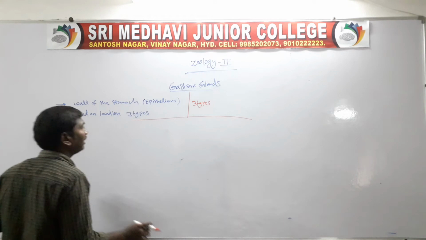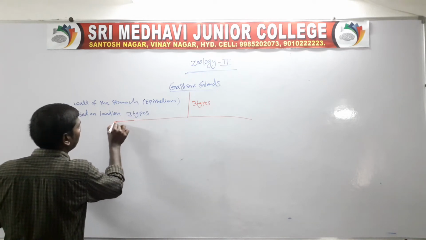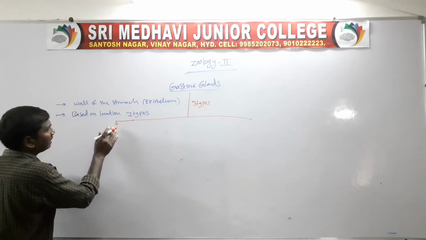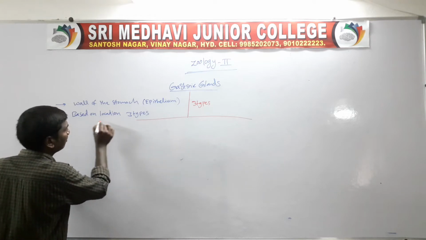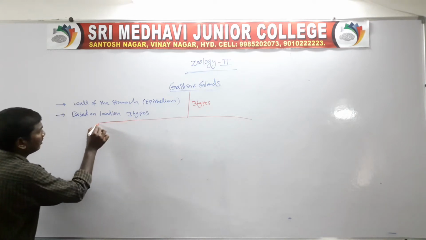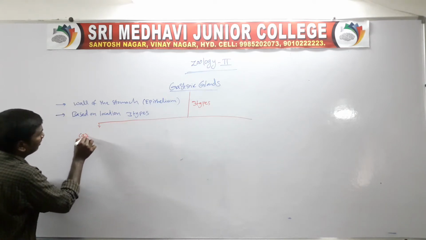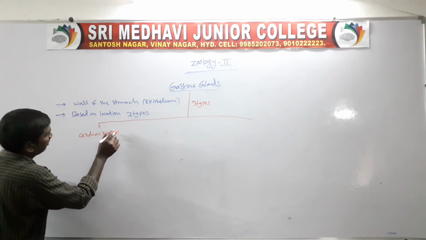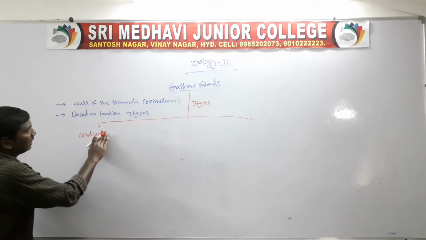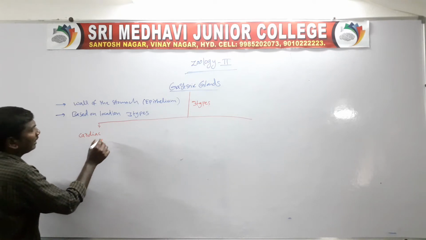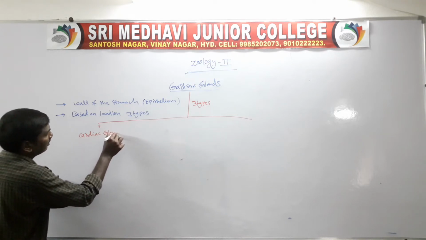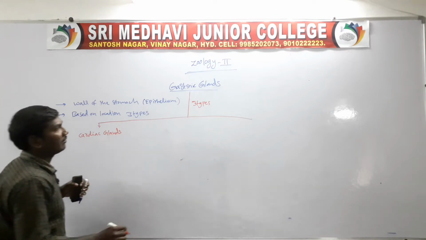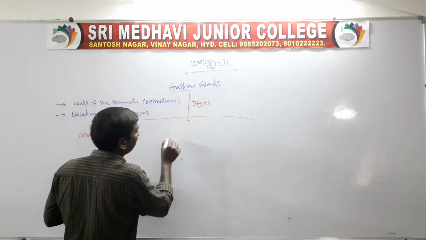The stomach contains three regions. First one, cardiac region, so they are called the cardiac glands. Second one, fundic region, so they are called the fundic glands.